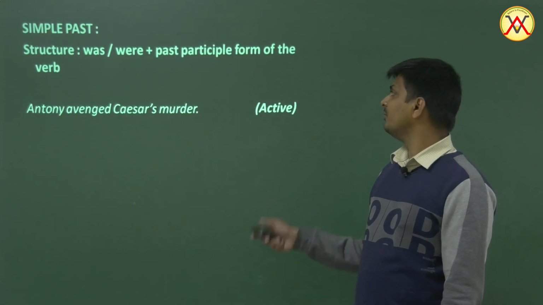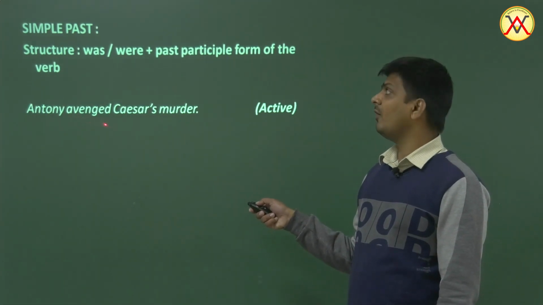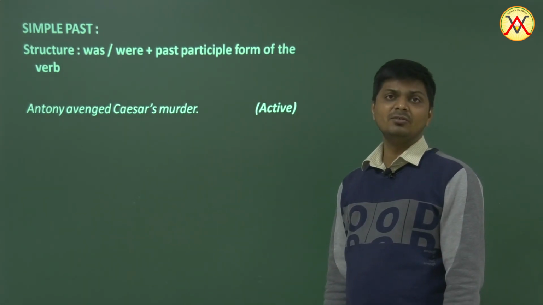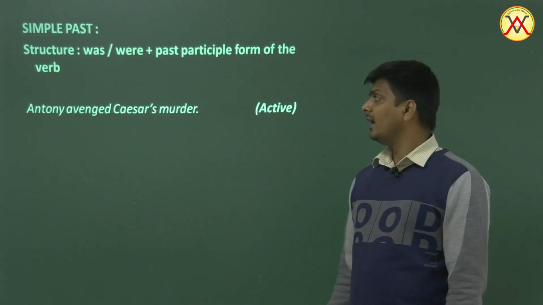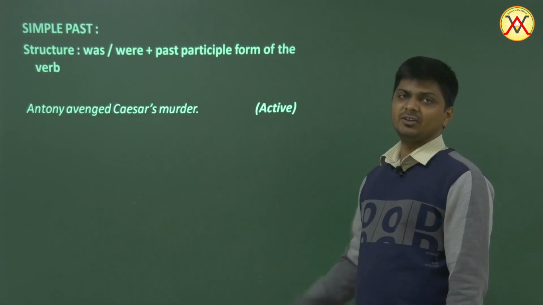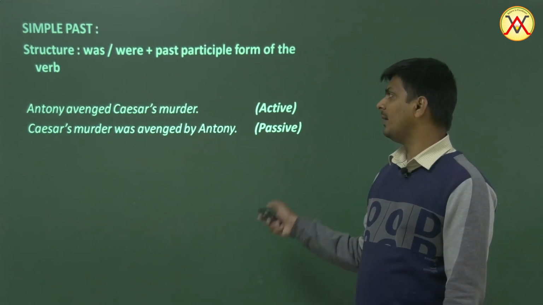Antony avenged Caesar's murder. Okay, it's an example or a sentence of simple past tense. We have to change this into passive. What's the object? Well, the object is usually found after the verb, and so Caesar's murder is the object. So Caesar's murder will come in the first place, and Caesar's murder was avenged by Antony.